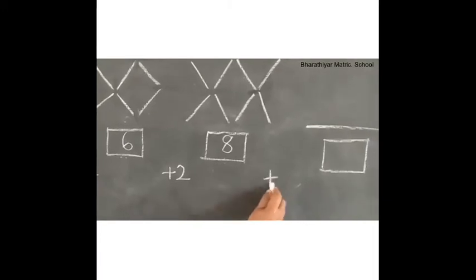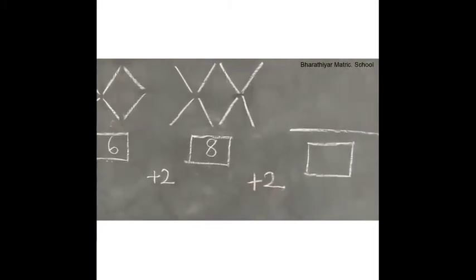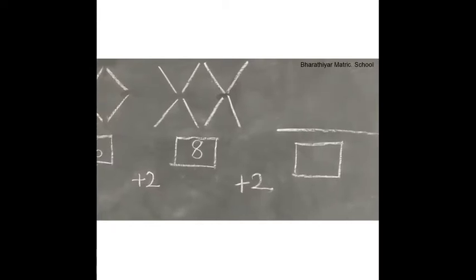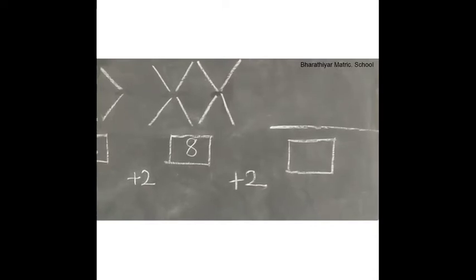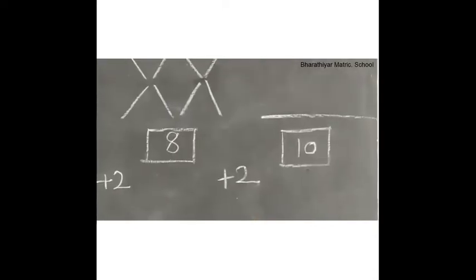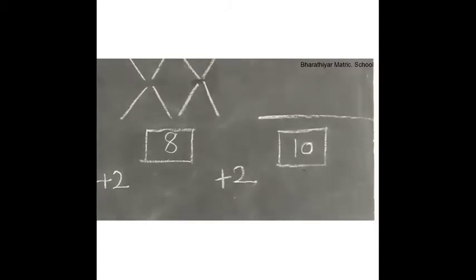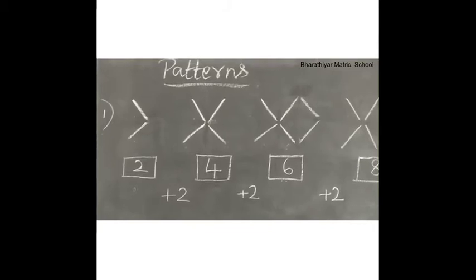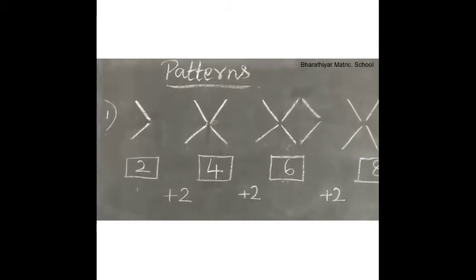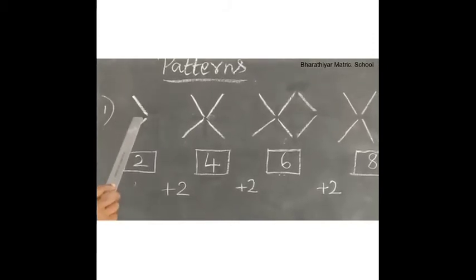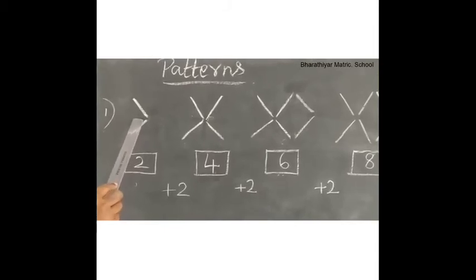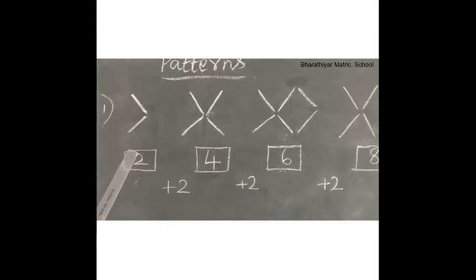8 plus 2 is equal to, children, what comes next to the number 8? When we add 2 with that, yes, 10. So 8 plus 2 is equal to 10. So here we have to draw 10 sticks. Now look at the sticks from the beginning. For the number 2, first left slanting stick, next right slanting stick.